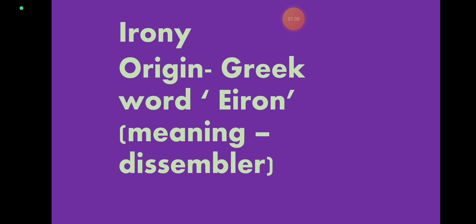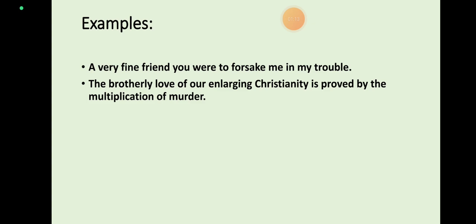Now, if I give you examples, then it will be easier for you to understand. First example: "A very fine friend, you were to forsake me in my trouble." Here, the words fine friend actually mean insincere friend. A man who leaves his friend in a difficult situation cannot be a friend at all.